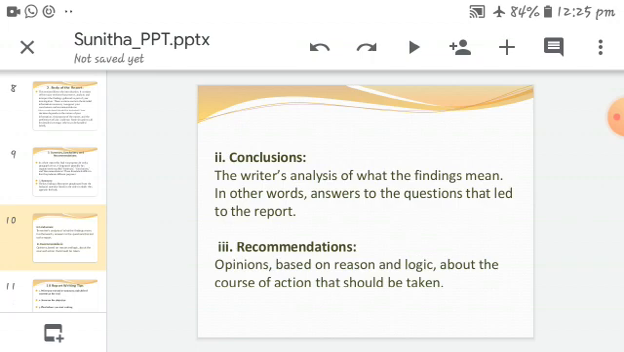And next, recommendations. In the recommendations, we can write opinions based on reasons and logic about the course of action that should be taken. That should be written as a recommendation in the report: the opinions based on reason and logic about the course of action that should be taken. This should be mentioned in the recommendations.